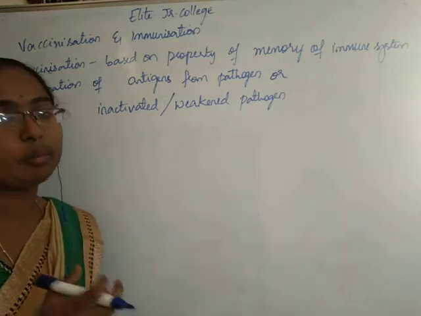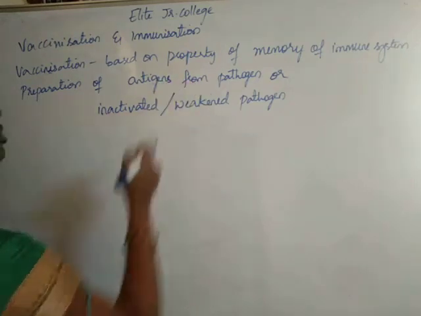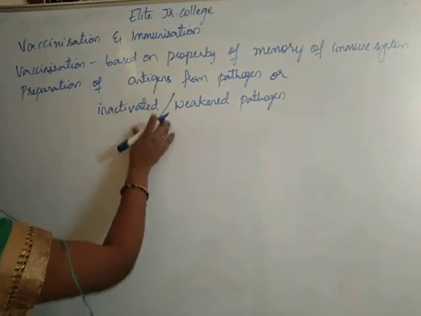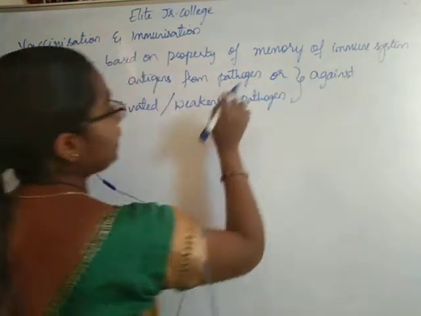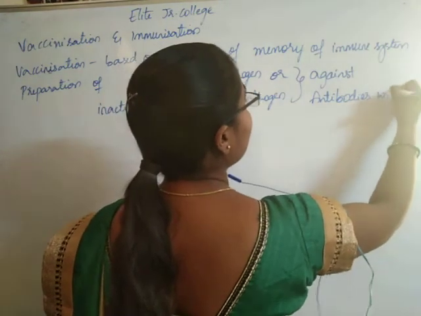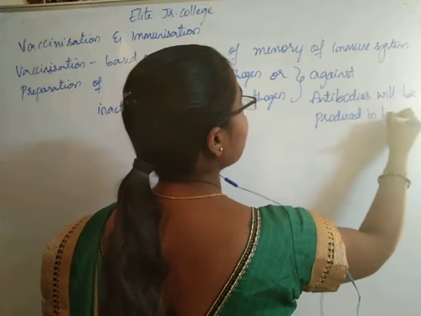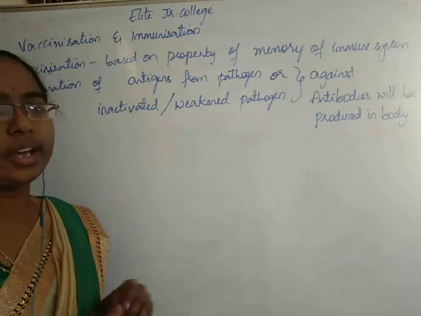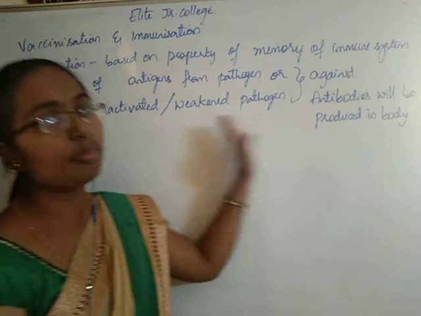When these are given to any person, against these antibodies will be produced in the body of the person who is taking any of these, okay.